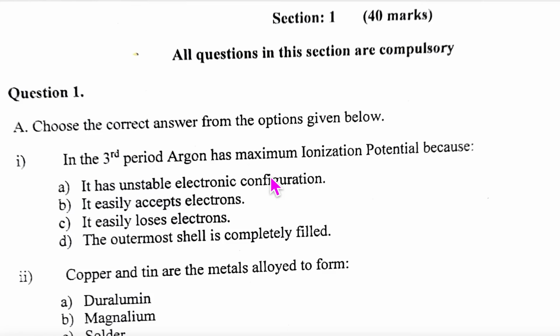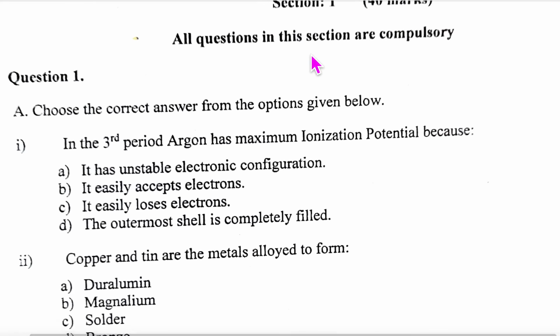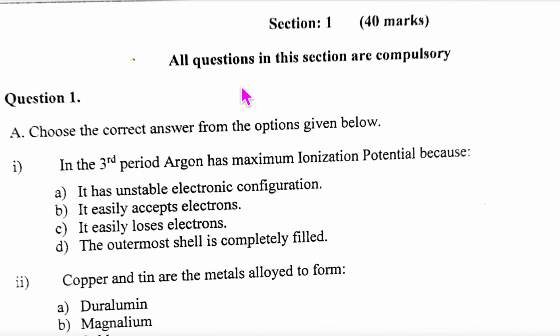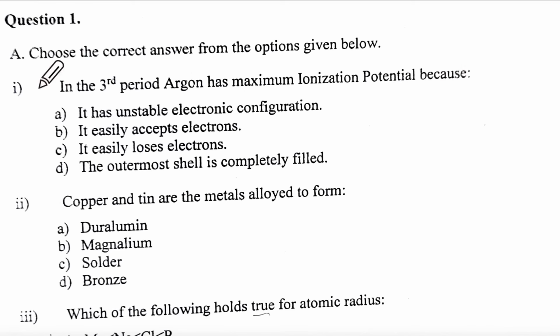We begin with this chemistry paper, the prelim paper from 2 years ago or last year, I forgot. 2024. We have to start with section 1. Our section 1 is going to be of 40 marks. Question 1 is going to be MCQs. Let us look at our MCQs.